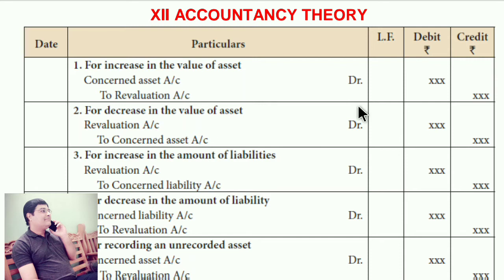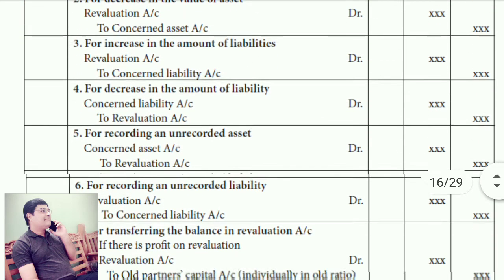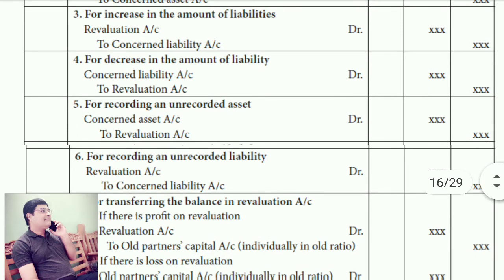If it decreases, it is the opposite: revaluation account debit to concerned asset account. For increase in the amount of liabilities, opposite of asset: revaluation account debit to concerned liabilities account. And if it is a decrease, concerned liabilities account debit to revaluation account.